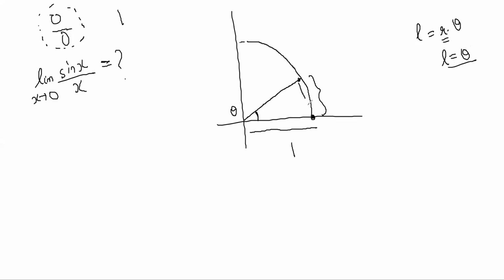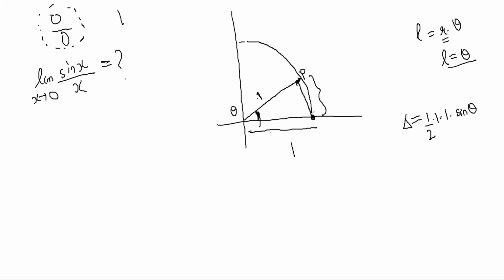Now, what I want you to do is join this point and this point. And this is a radius, so this is also 1, and this is also 1. So what is the area of this triangle? From properties of triangle, you know, the area is half BC sine of the included angle. So it is half into 1 into 1 into sine theta, which is half sine theta.